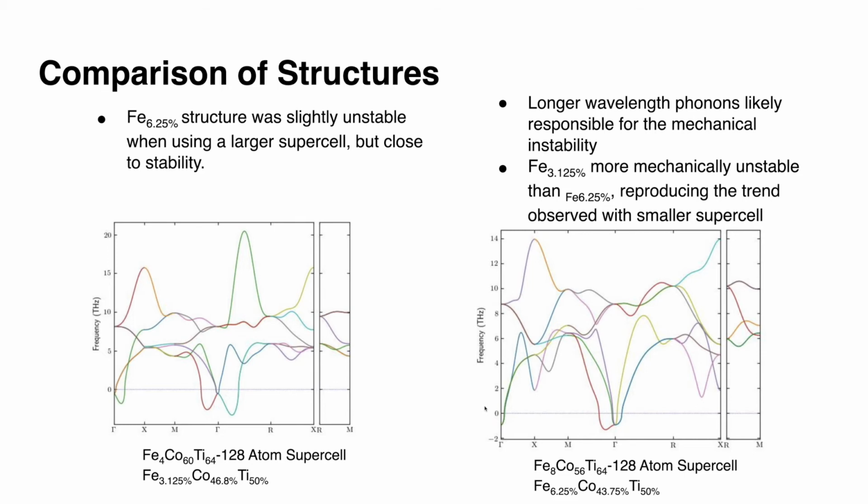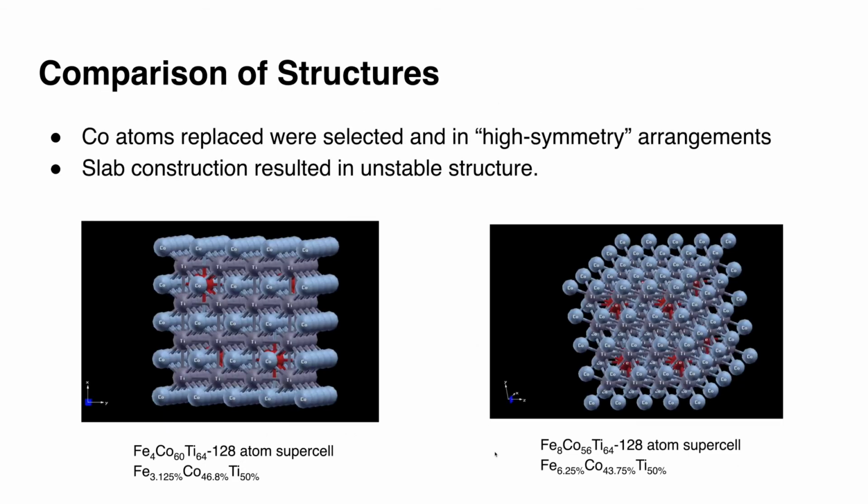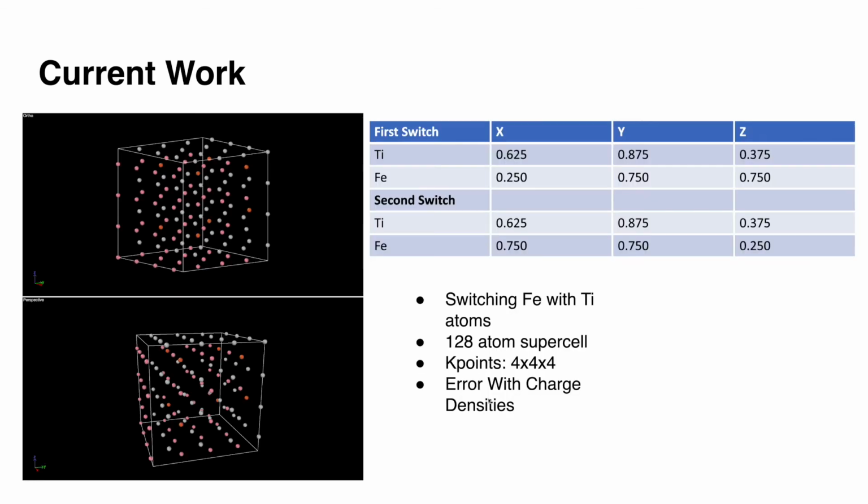Just to compare the structures a little bit, the cobalt atoms were replaced and selected in high symmetry arrangements, and notice, like we said at the beginning, that the slab construction also showed an unstable structure. However, right here we have the 128-atom supercells, one with 4 atoms and the other with 8 atoms of iron, so that gives 3.125% composition on the left, and 6.25% composition on the right.